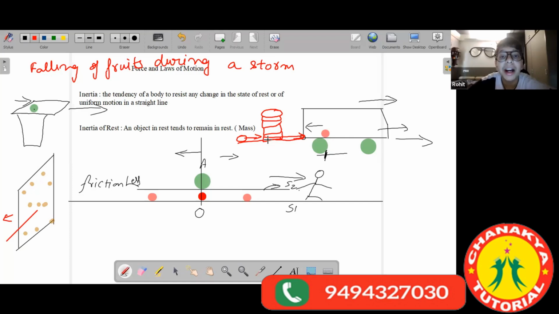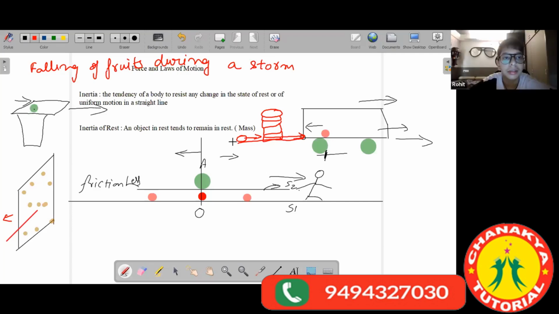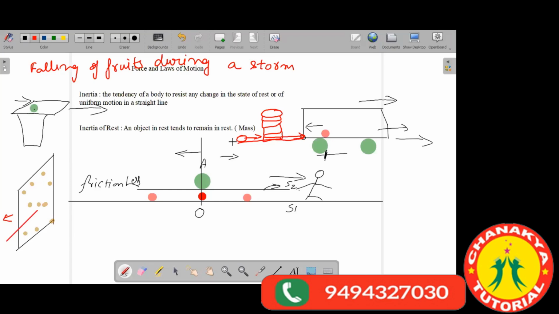Sir, but if we hit the striker hard, won't all of them fall down? See, due to the friction between the different tokens. Of course, there is friction between all the tokens. So due to the friction between the tokens, they will tend to move. Now it depends how much is the force of friction between them. If the force of friction between them is very less, you can strike them and none of them will fall. Okay, sir, so we got this inertia of rest.